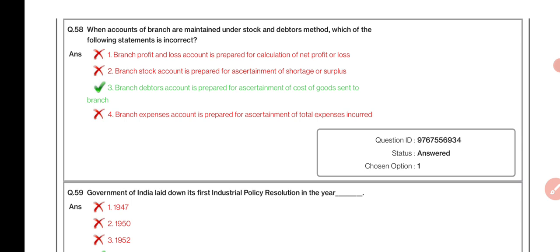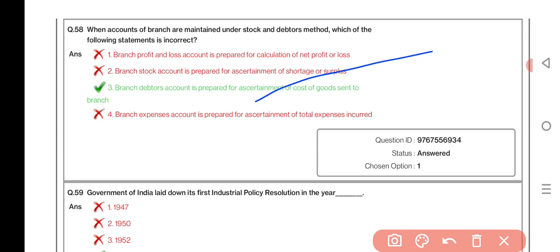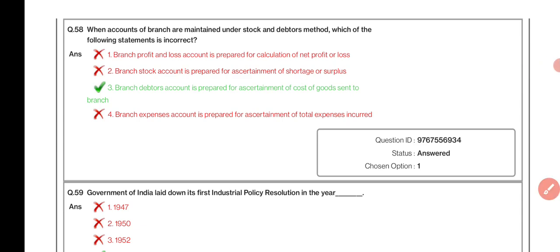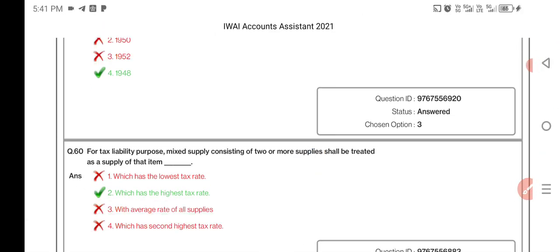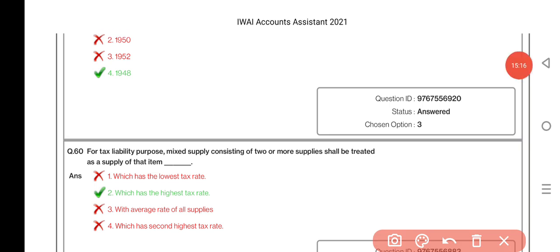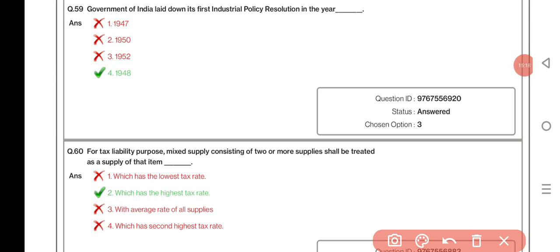When accounts of a branch are maintained under the stock and debtors method, which of the following statements is incorrect? Branch debtors account is prepared for a certain cost of goods sent to the branch. The Government of India laid down its first industrial policy resolution in the year 1948. For tax liability purposes, a mixed supply consisting of two or more supplies shall be treated as a supply of that item which has the highest tax rate.